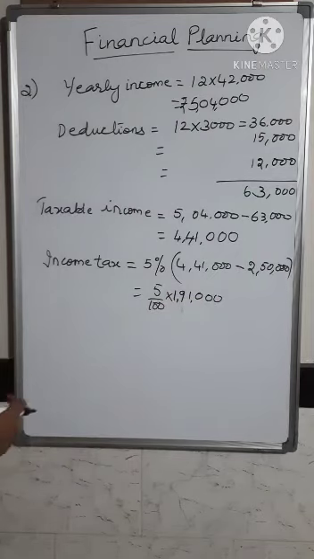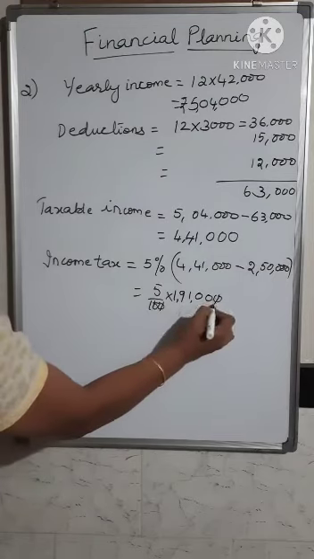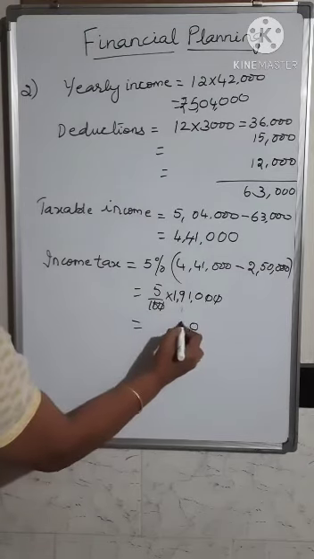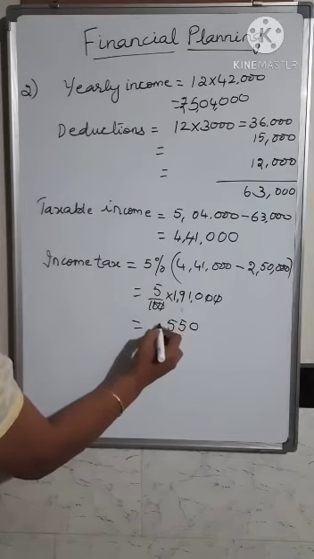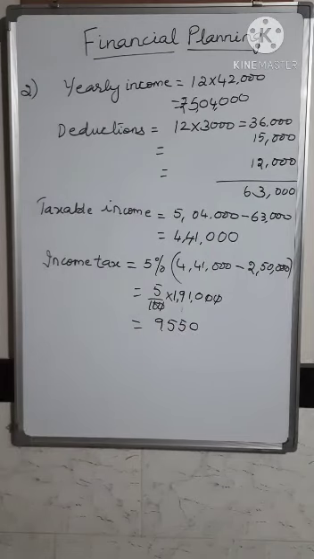When you simplify it, you get 9,550. So this is the income tax he has to pay.